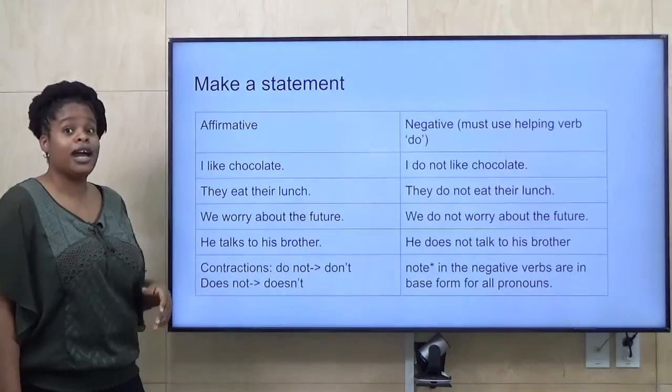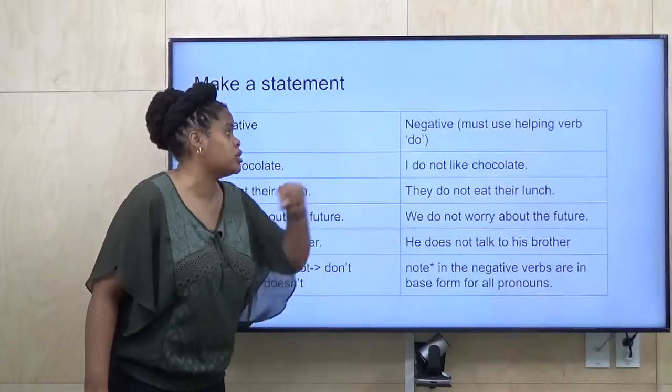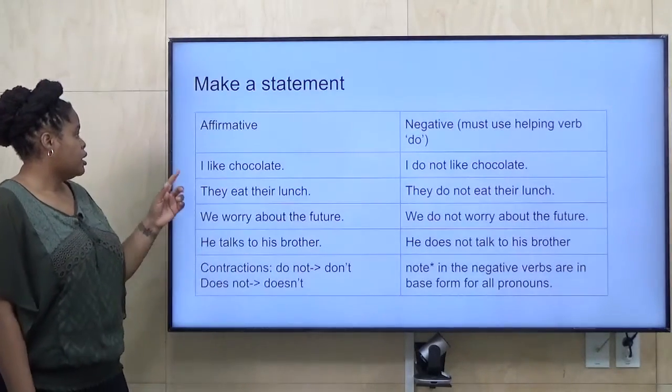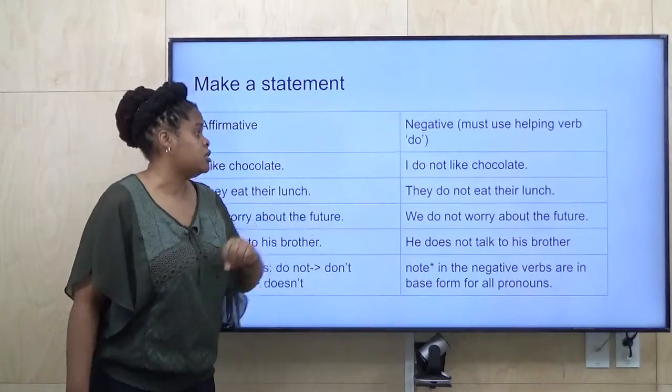If you were to say no, I do not like chocolate. So you cannot say I not like chocolate. You have to add that helping verb do. I do not like chocolate. They eat their lunch. They do not eat their lunch.